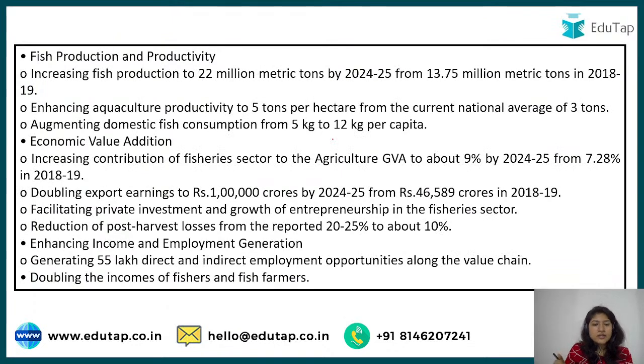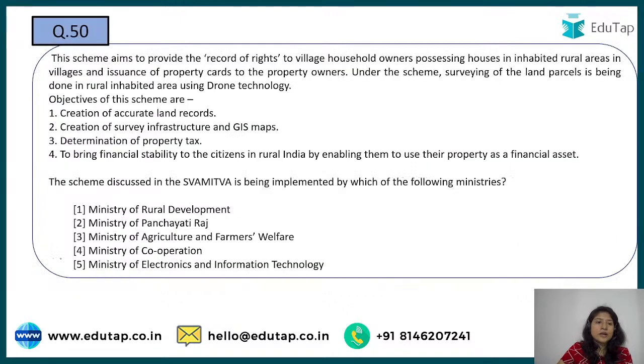So here everything has been mentioned. All of your questions were of the right nature. All of them are correct. That is your last question for today. It talks about the Swamitva scheme. Which of the following ministry? Above, all the objectives of the Swamitva scheme, everything has been mentioned.